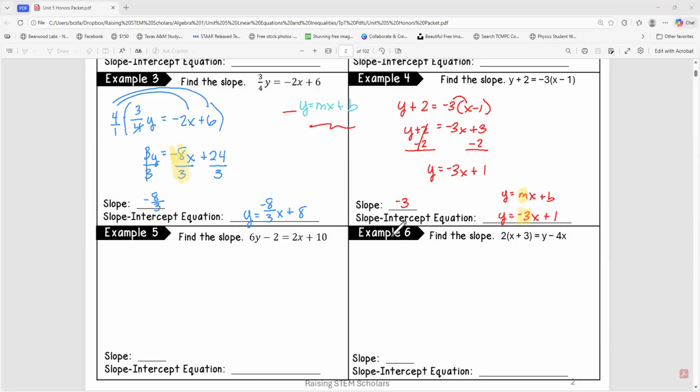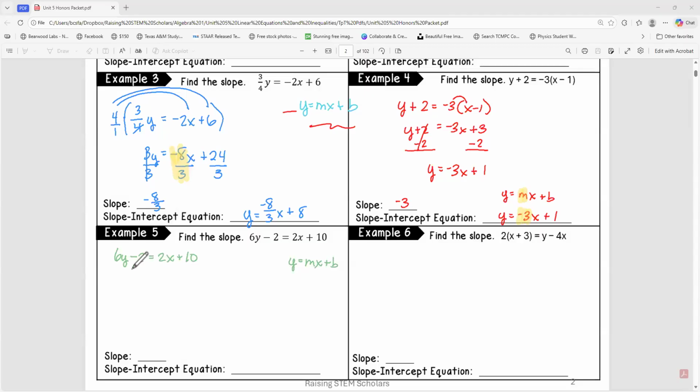Here we go. All right, example 5, we have this one that looks even a little different still, but it is no big deal. We can totally solve this. Let me say red in this color. So we got 6y minus 2 equals 2x plus 10. Again, the goal is to get it to look like this with the y on the left-hand side by itself. So the first thing that I'm going to do to try to get things away from this y is I'm getting the thing that is the adding or subtracting away. That's the first step when you solve these kinds of things, getting it away from the y.